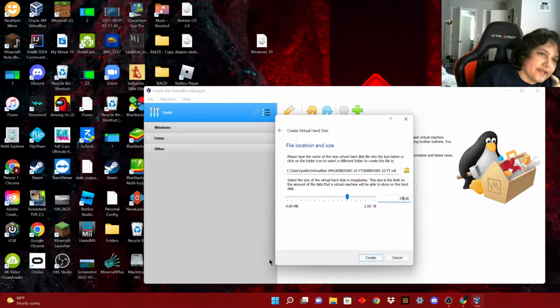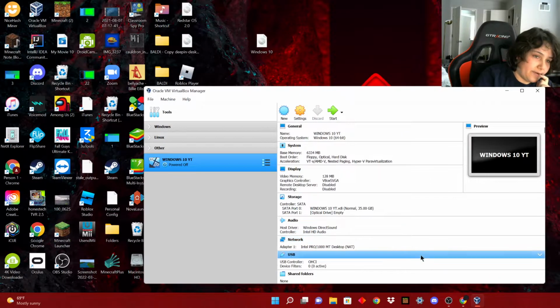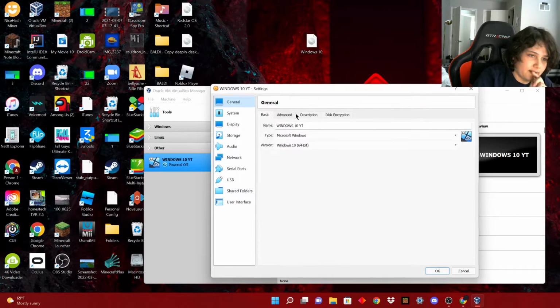So you have space for stuff. But if you want to do it less, you can try, but I wouldn't recommend it. You press create, and you may think that you're done, but you're actually not. You still need this, because there's no OS on it yet.